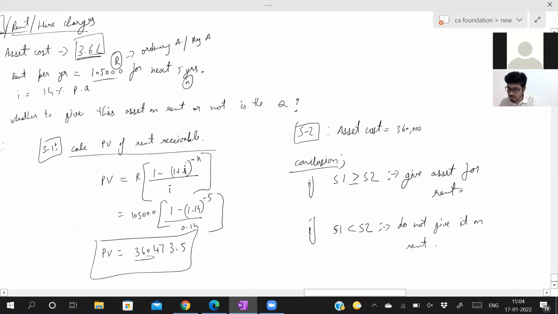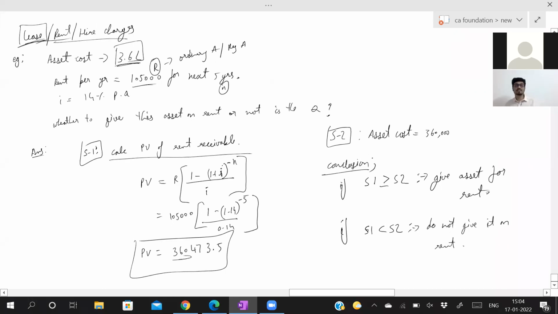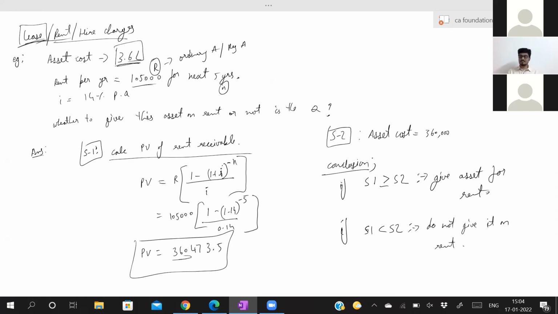Simple. Now copy this. Sir, how will they ask this in MCQ? They can't. How will they ask whether to give or not? There are only two answers, yes or no. Usually you won't get questions like this, but it is important in your inter and final level. There is nothing in this. You just calculated the present value of rent receivable. For the present value in case of an ordinary annuity, you should remember the formula. Calculate the present value. If this present value is more than your actual cost which you are incurring today, for that asset you are incurring 3.6 lakh, and if the present value of rent itself is more than that amount, obviously you will give it for rent.